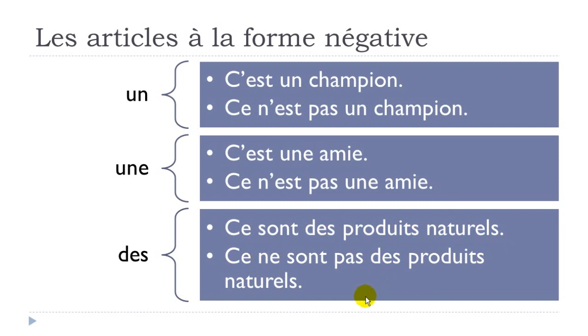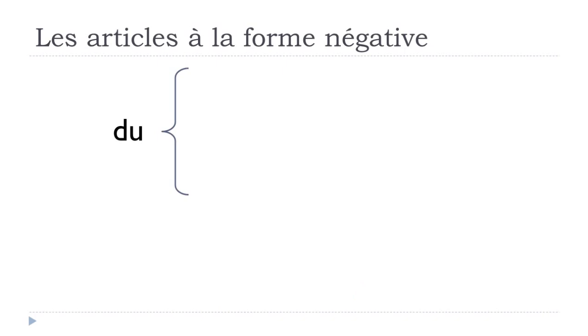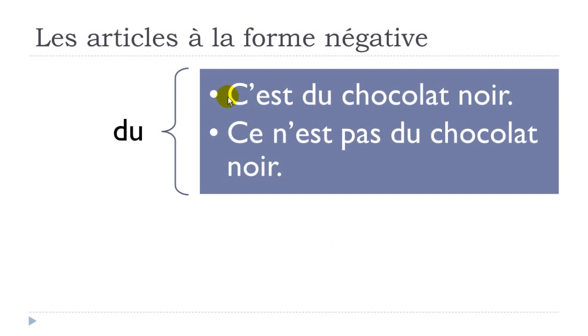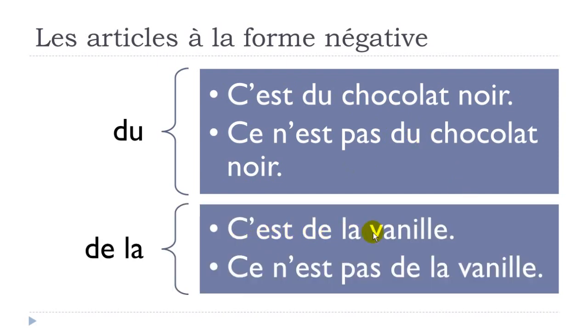Alright, so what can we say about that? Oh, sorry, we've got the partitive as well. So, du, same thing, c'est du chocolat noir, okay? Chocolate, and then noir, it's black, so dark if you want. C'est du chocolat noir, okay? Négation, ce n'est pas du chocolat noir, okay? So here we've got the partitive and it's still the same here, du and du, okay? So partitif féminin, c'est de la vanille, ce n'est pas de la vanille. So de la is here and it's still here for the negative form, okay?